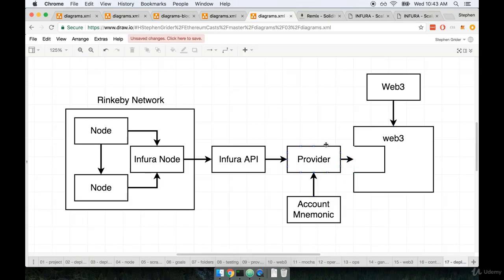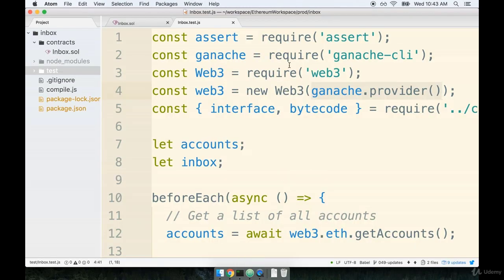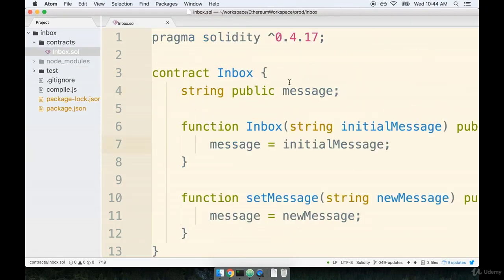This time around, we have to set up this provider manually. And when we set up the provider, we need to specify exactly what network we want to connect to. And we also need to use it to somehow unlock an account that will be used for all the different deployment requests that we make. So that's why we are installing this module. The Truffle HD wallet provider is going to be this part right here. It's going to allow us to connect to the Rinkeby network hosted through Infura, and it's going to simultaneously, and more importantly, allow us to very easily unlock an account to use. So let's flip back over to our code editor, and we're going to get started with our deployment script.